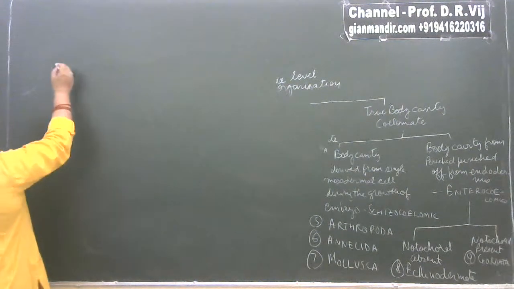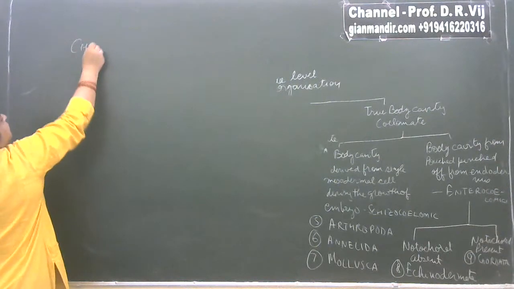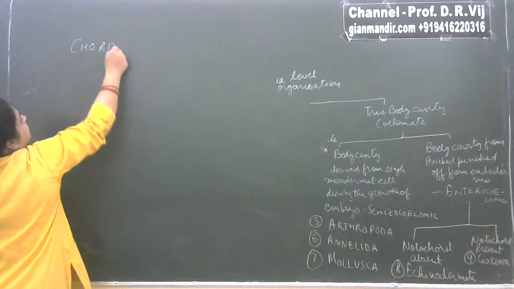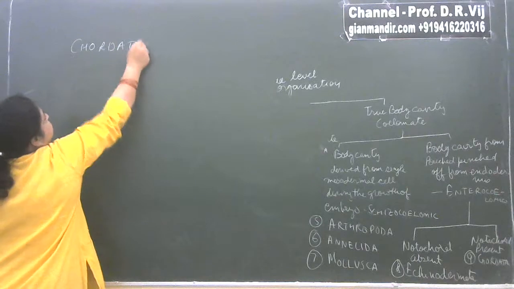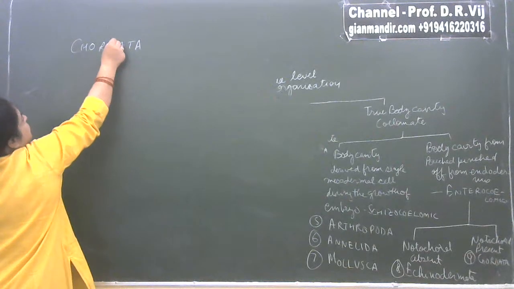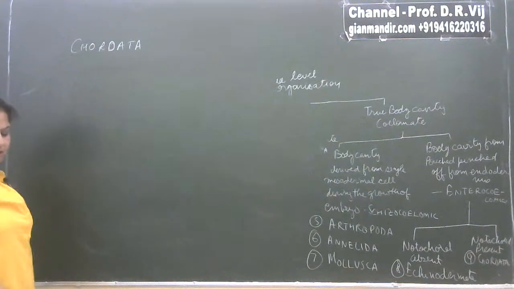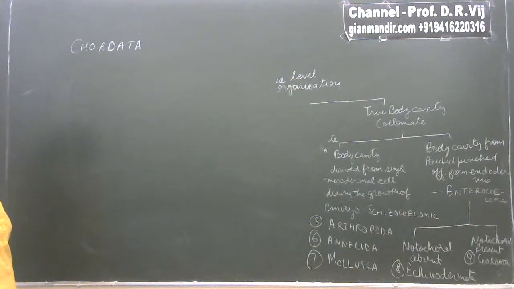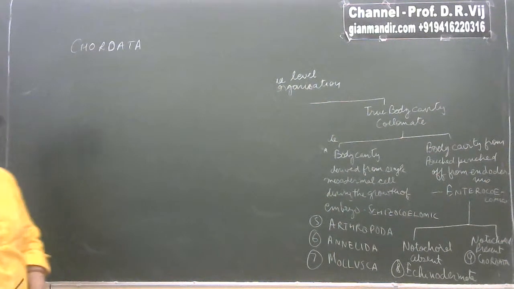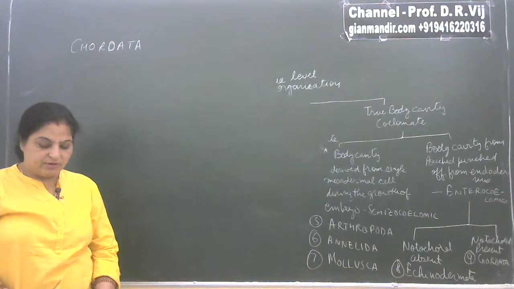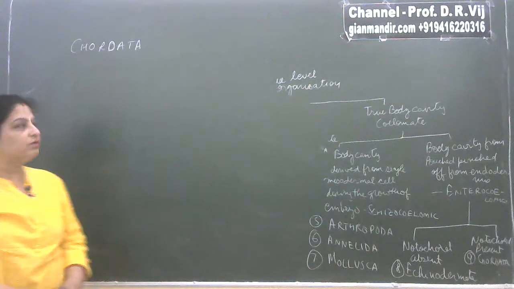As you know, the phylum Chordata is the group of organisms that are having a notochord in their body. So these chordates are further classified whether they are having a well developed notochord throughout the life, or the notochord is a primitive type of notochord.